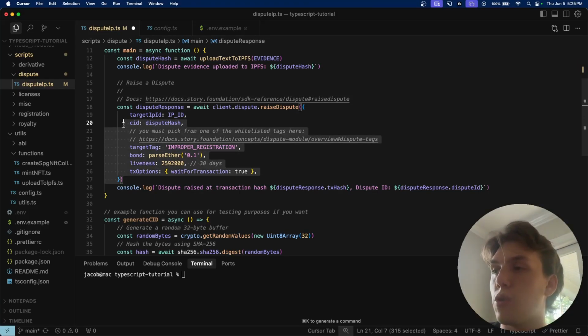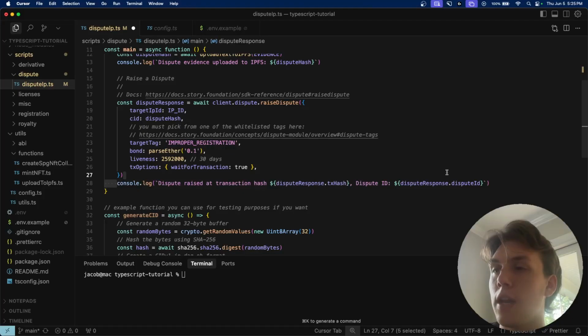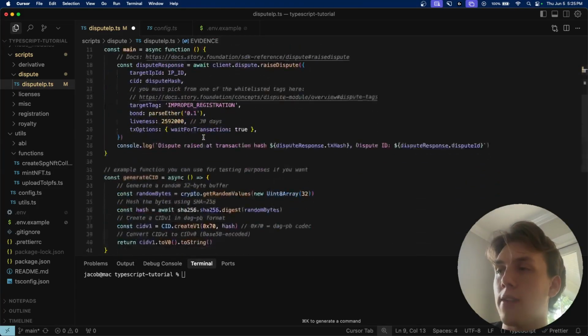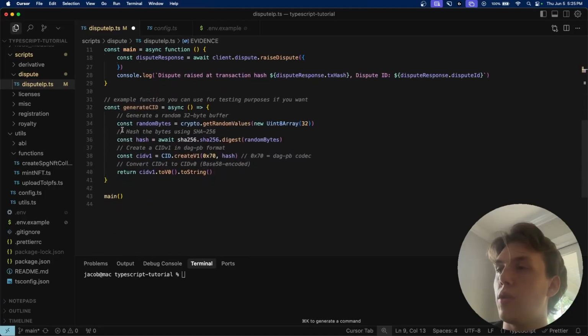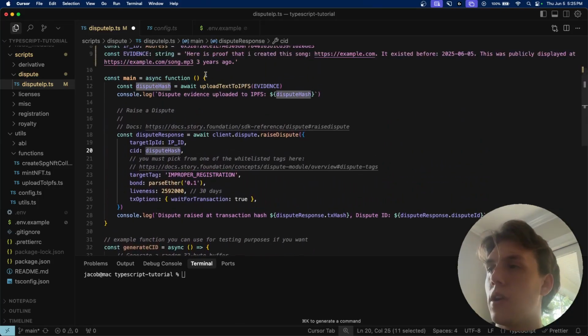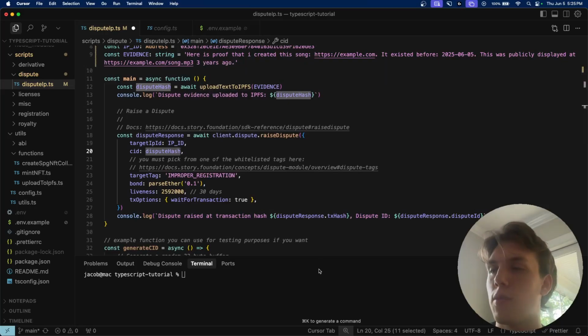And then we're just going to console log it right here. Now, just a quick note for testing purposes, if you don't want to use actual evidence and you just want to see this function work, you can use this generateCID, which just generates a random hash instead of having to do it via IPFS here. So just in case you want to do that.